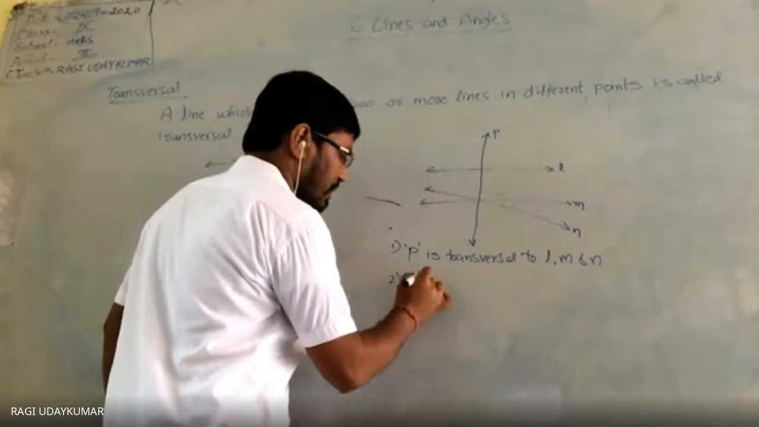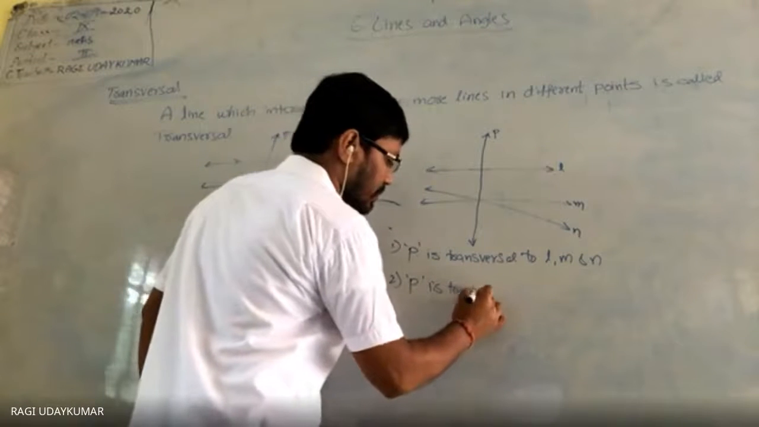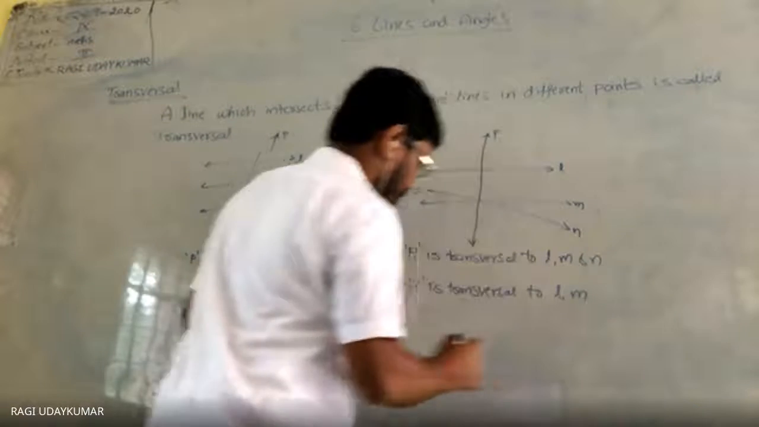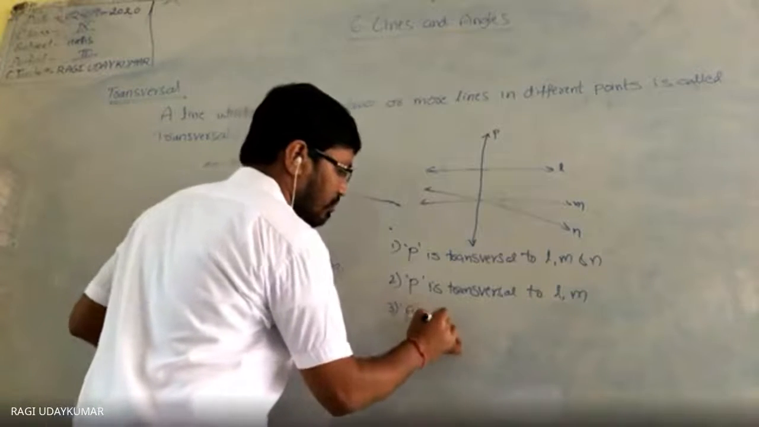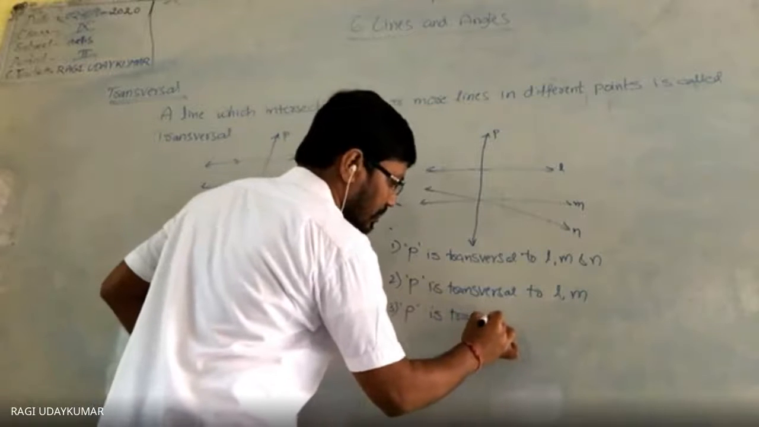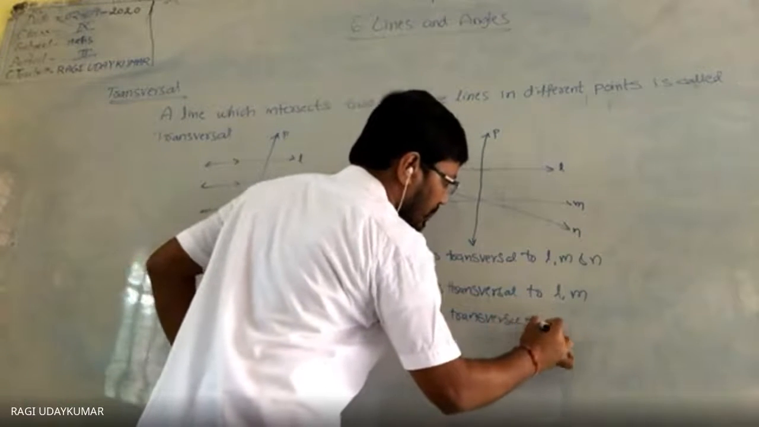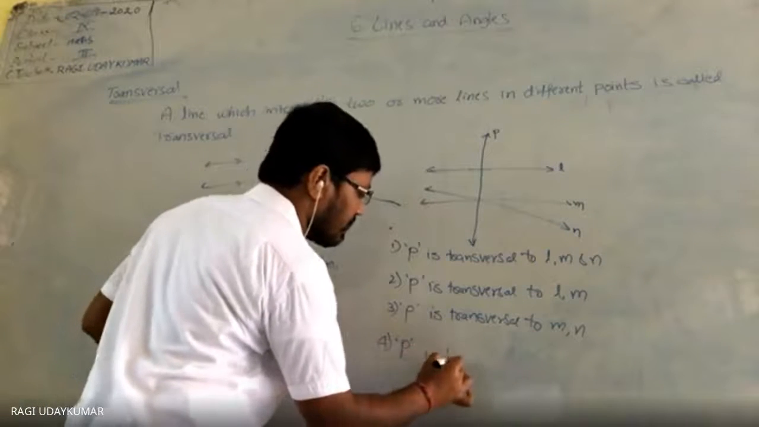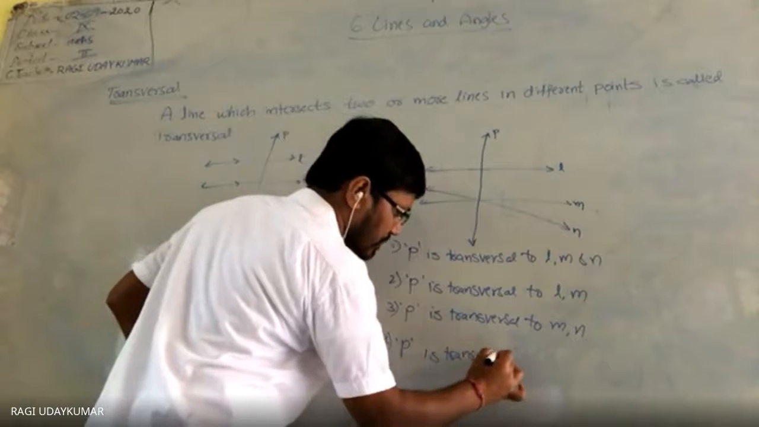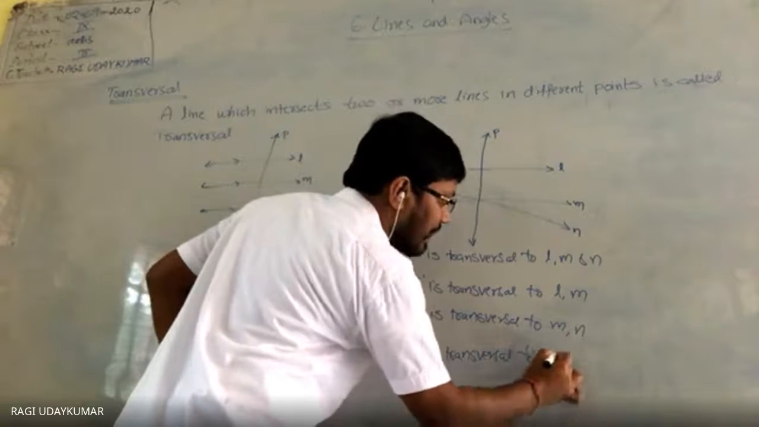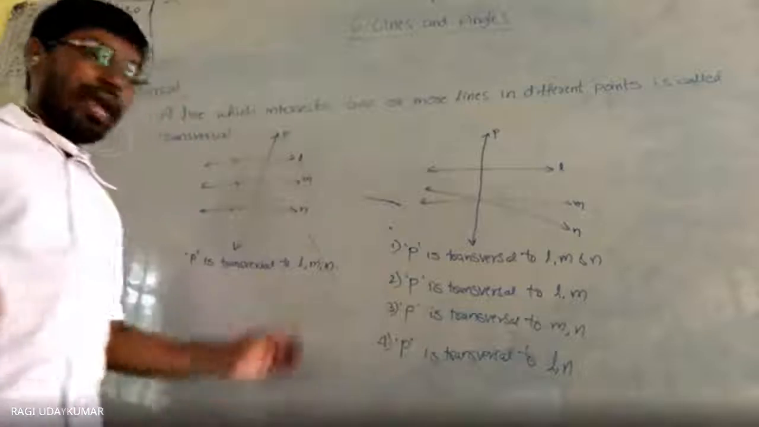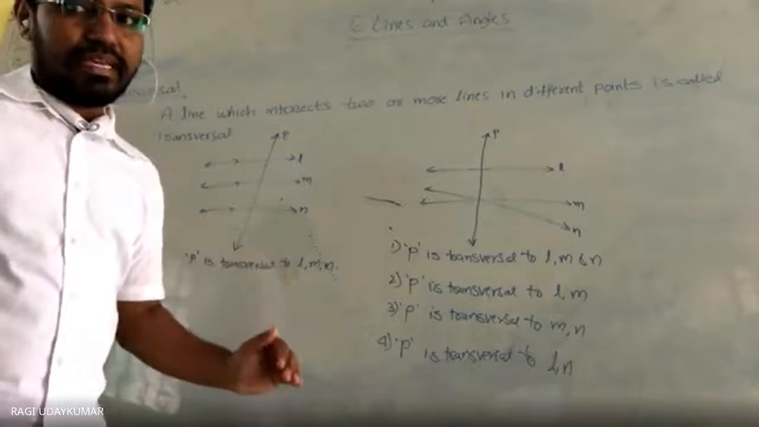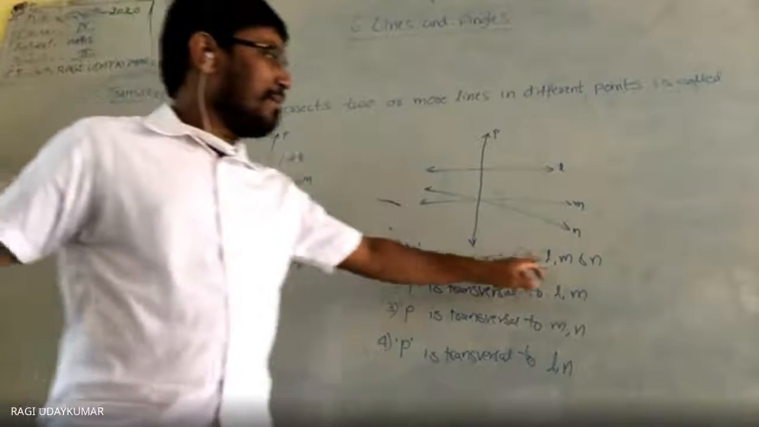Second one. P is a transversal to L, M. Third one. P is a transversal to M, N. Fourth one, P is a transversal to L, N. So I am talking about the P. Here I am talking about the P. Whether the P is a transversal to L, M, N.